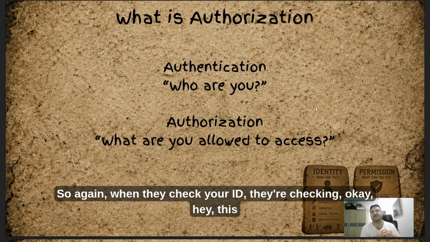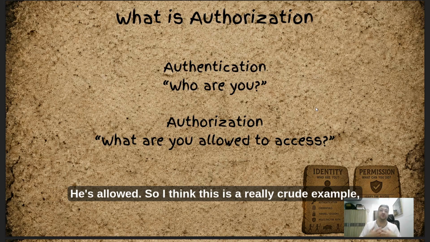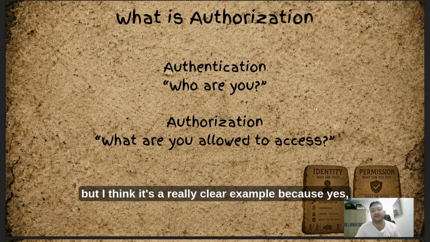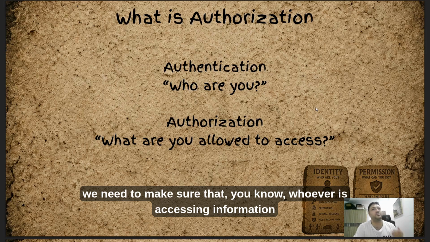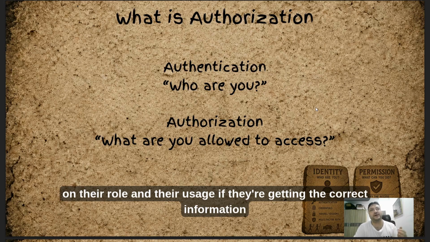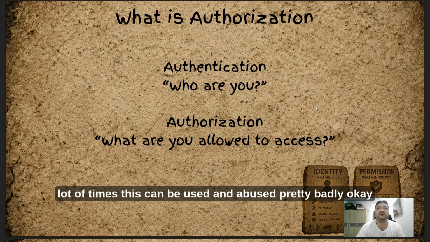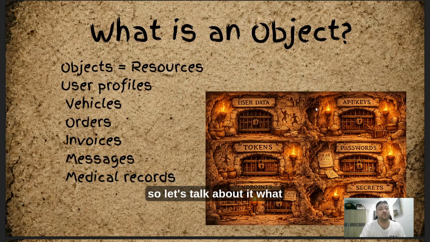When they check your ID, they're checking, okay, this is actually who he is, he's old enough to be here, he's allowed. I think this is a crude example, but a really clear one, because we need to make sure that whoever is accessing information is who they say they are, and, depending on their role and usage, that they're getting the correct information. Really important, especially with APIs, because a lot of times this can be abused pretty badly.